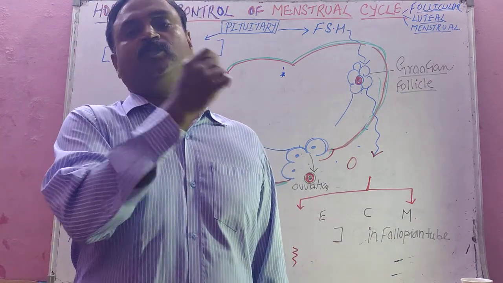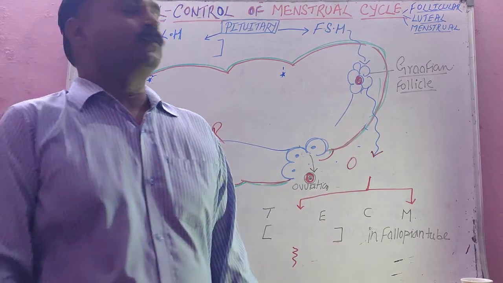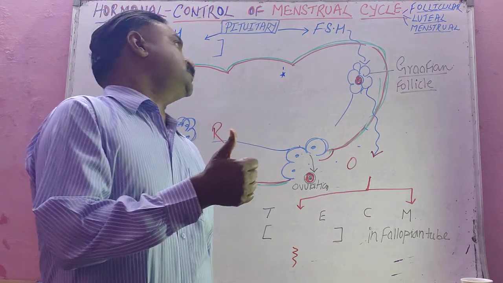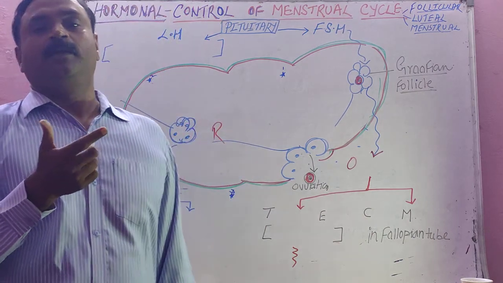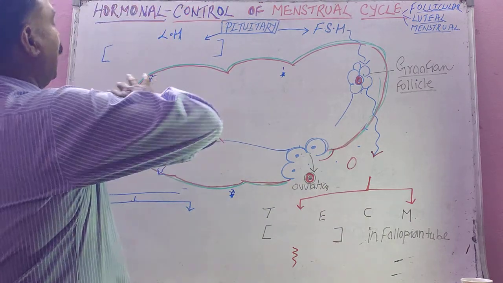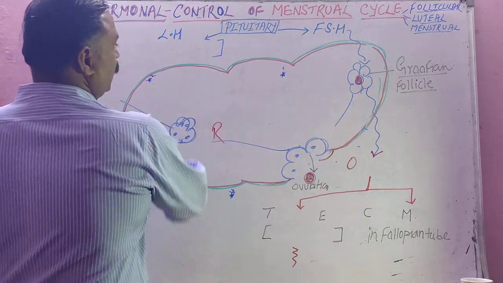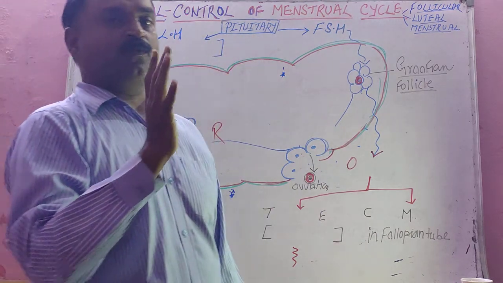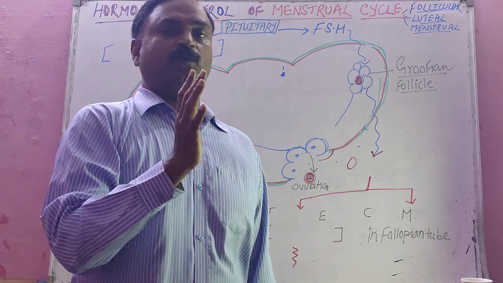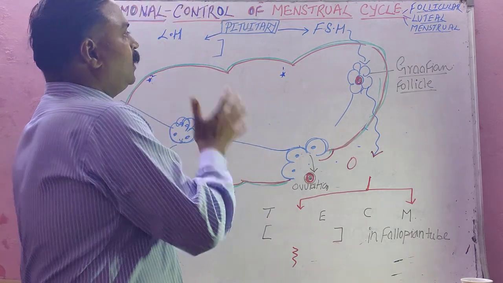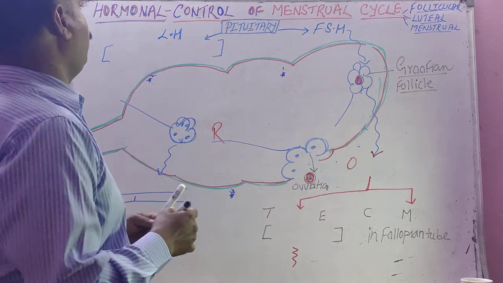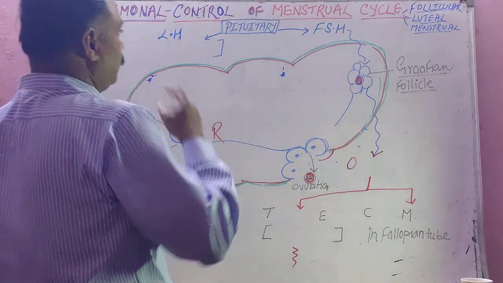Student, in your basic class you have studied the menstrual cycle. The menstrual cycle has 3 main phases: follicular phase, luteal phase and menstrual phase. So how it occurs under the control of hormones, that I will explain to you, student. This is the backbone topic of this chapter, hormonal control of menstrual cycle, and very important for your NEET medical course. So pay attention on this. Hormonal control of menstrual cycle, student.